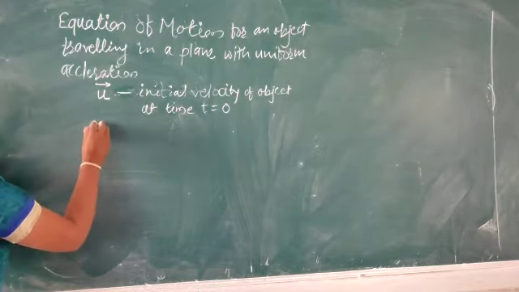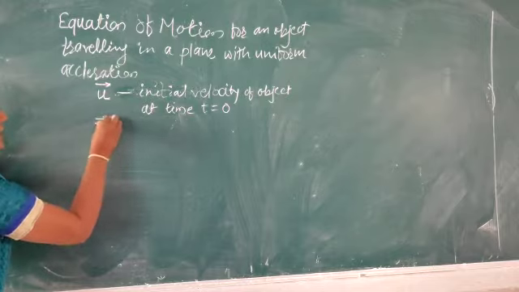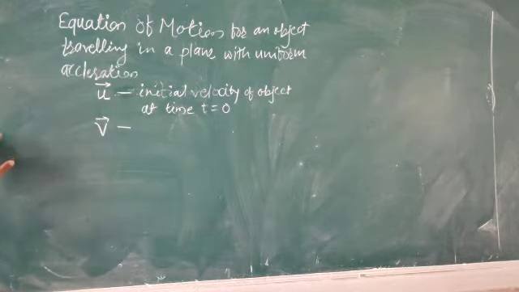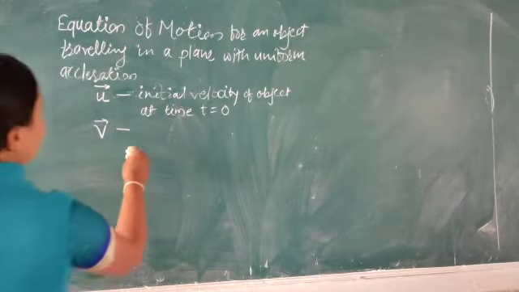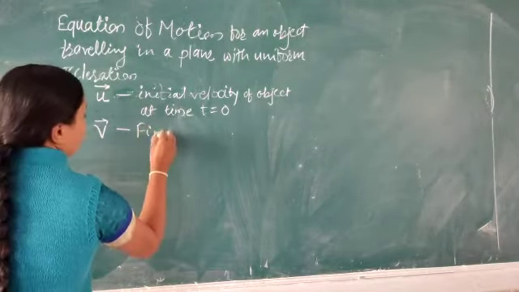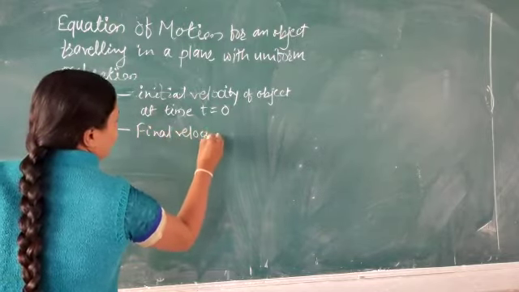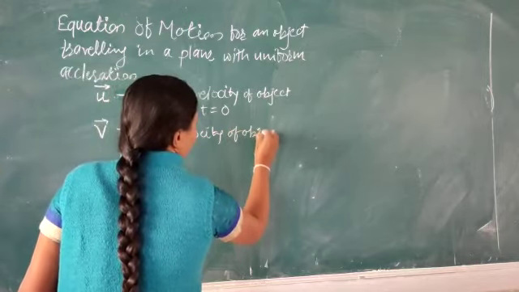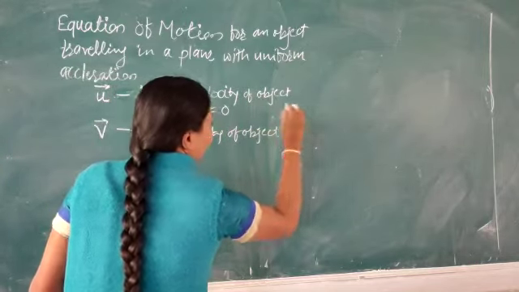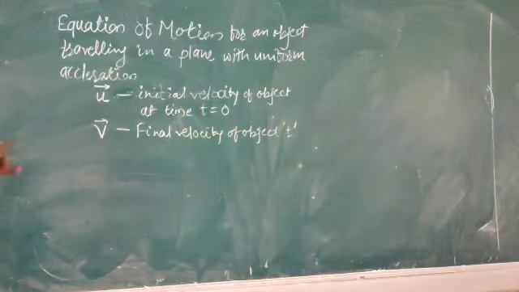At that time we take that velocity, called the final velocity, that is vector v. This is the final velocity of the object at time t. Means we have initial velocity vector u at time t equals 0 and final velocity vector v at time t.